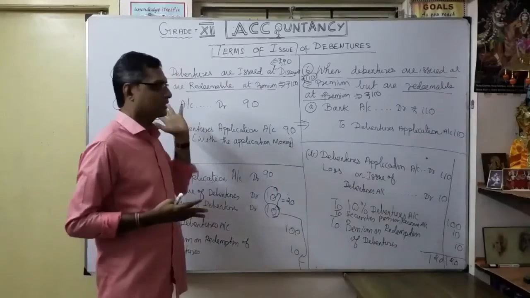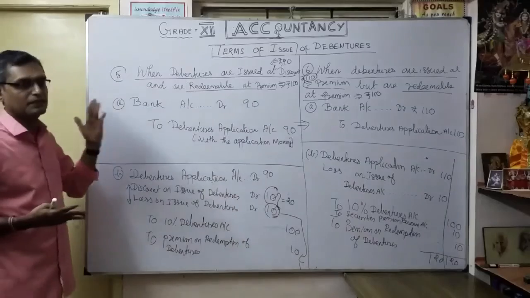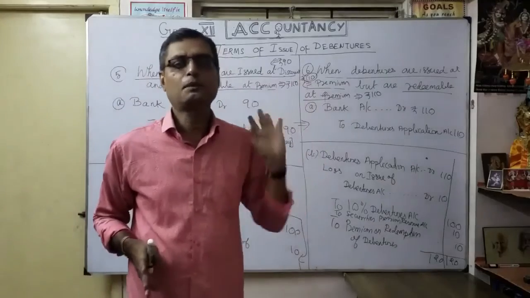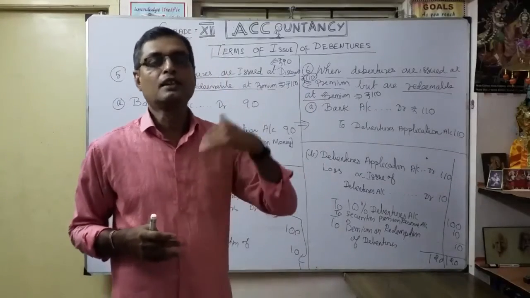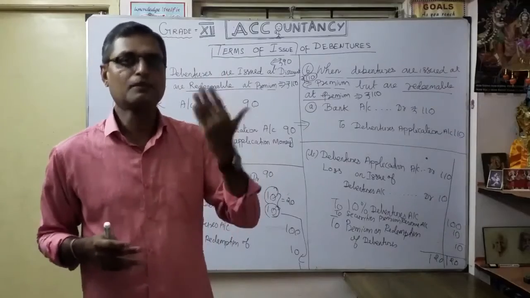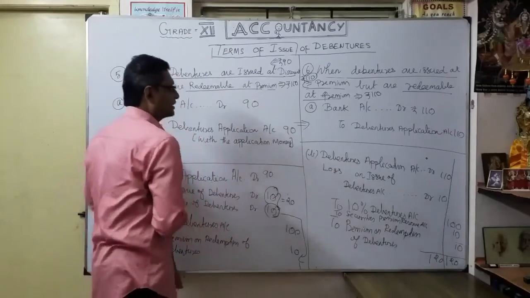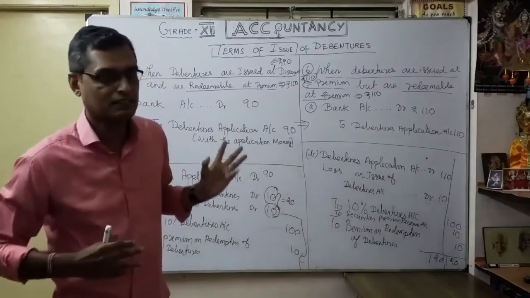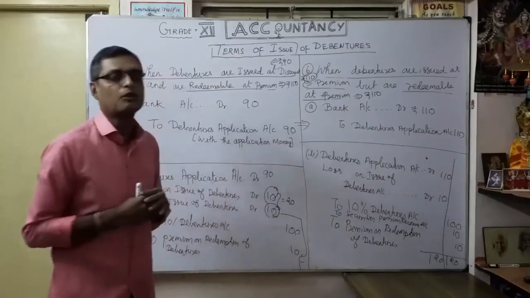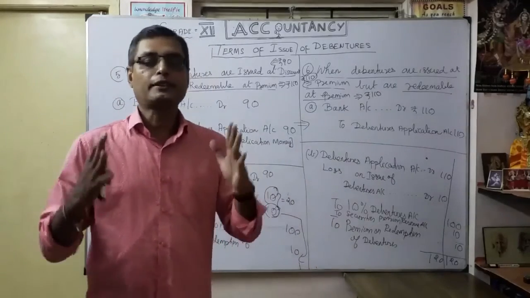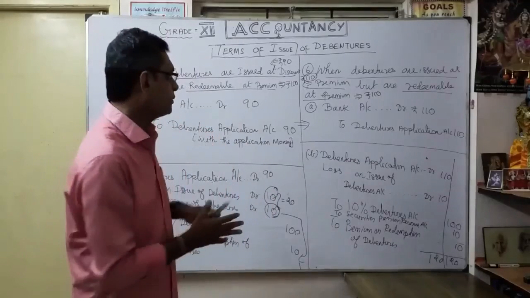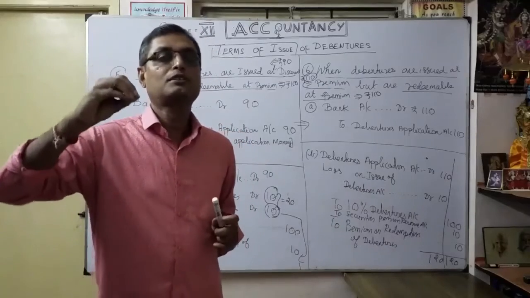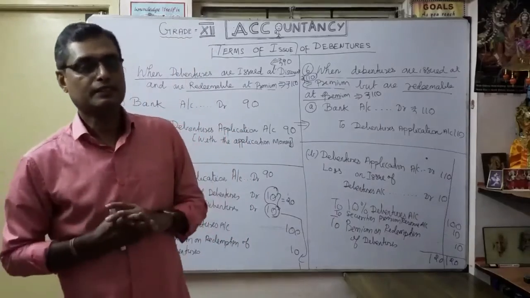Okay, that's what we have discussed, totally 6 cases. For every case, the first entry remains constant: bank account debit to debenture application account. The second entry only, according to your 6 cases, will vary. Once you understand this, with the example itself I explained here, and once you watch this video 2 or 3 times, definitely you will be able to pass the journal entry. They can ask a question like this, giving different cases, and accordingly you have to pass the journal entry. Even 4 marks questions you can expect in our board exam.